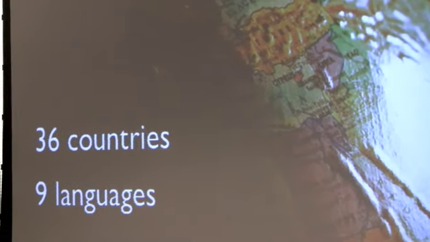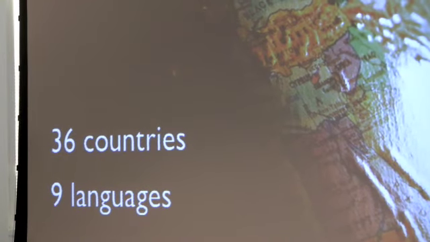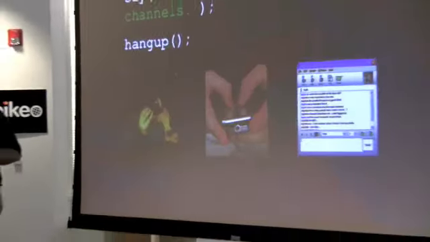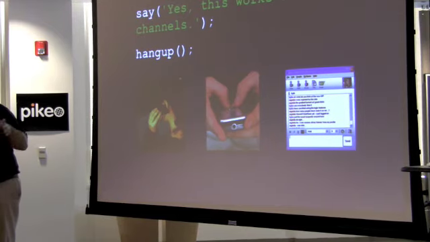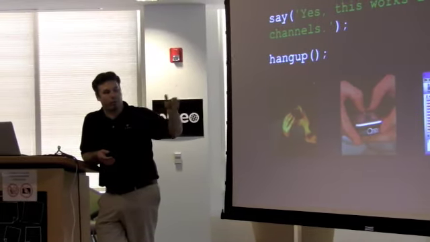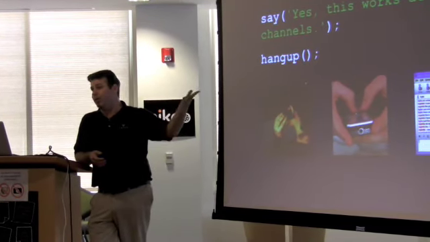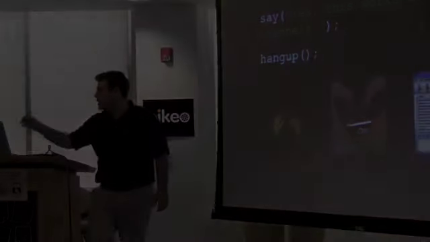And we do speech recognition, 9 languages, 36 countries. We've got transcription. We've got all kinds of great stuff in there, and a single API that runs on voice, SMS, or IM. So that code right there will respond over voice. It'll respond over SMS. It'll respond over IM with no changes required by the developer.